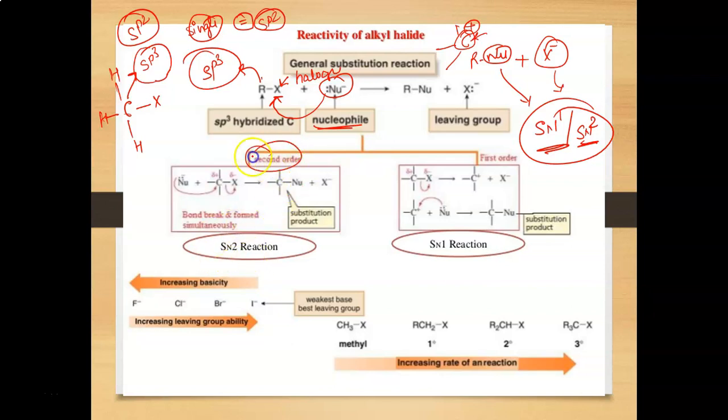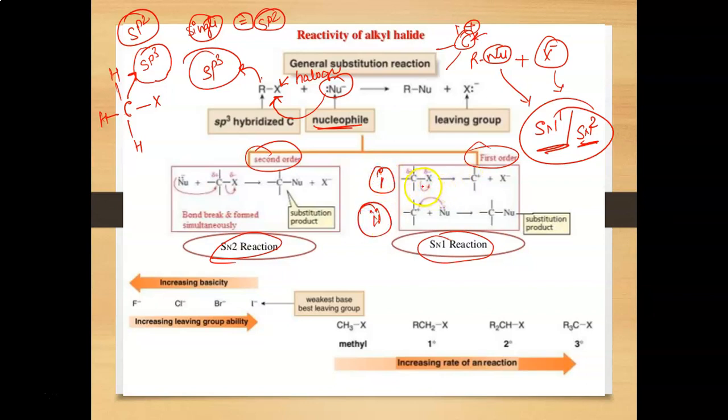The second order reaction is known as the SN2 reaction, and the first order reaction is known as the SN1 reaction, right? In the SN1 reaction, the attack can be possible from the front side and from the back side both. This reaction takes place in two steps.